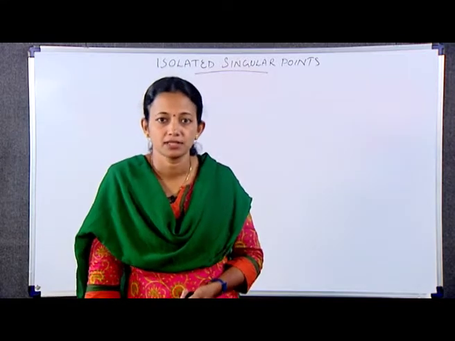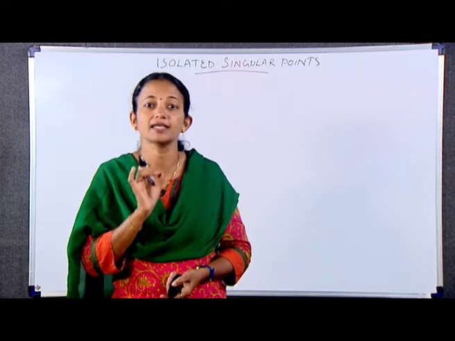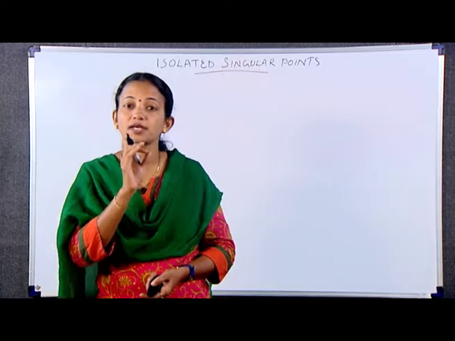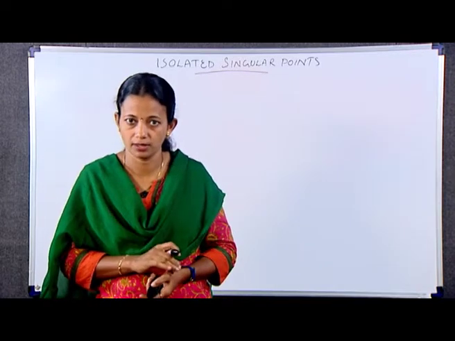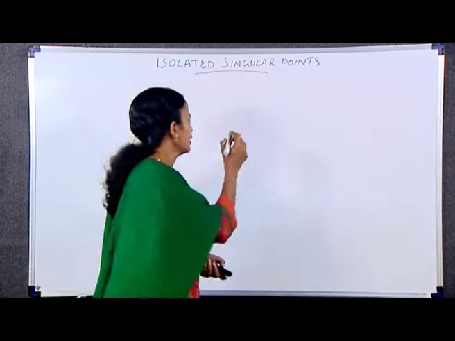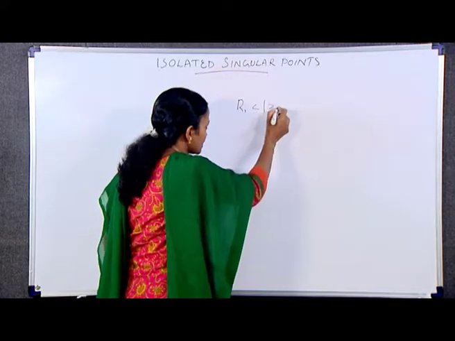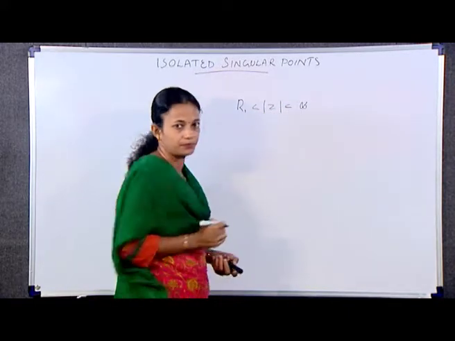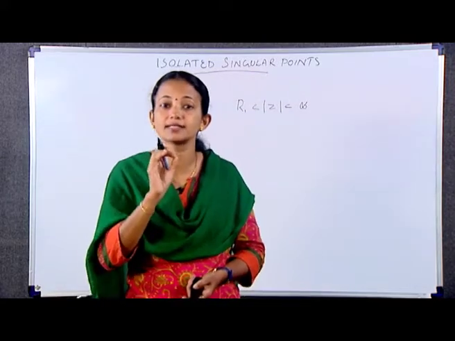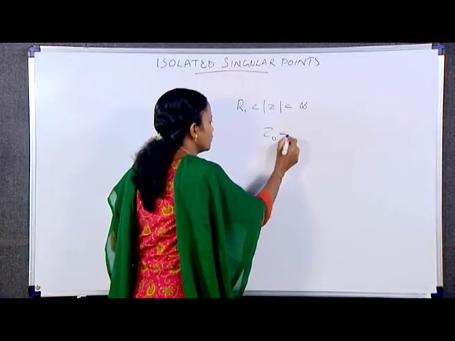Next, we have the point at infinity as an isolated singular point. It is sometimes convenient to consider the point at infinity as an isolated singular point. Definition: if there is a positive number r1 such that f is analytic for r1 < |z| < infinity, then f is said to have an isolated singular point at z0 = infinity.